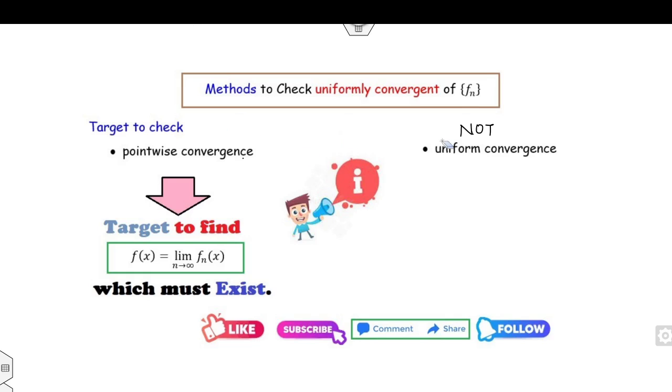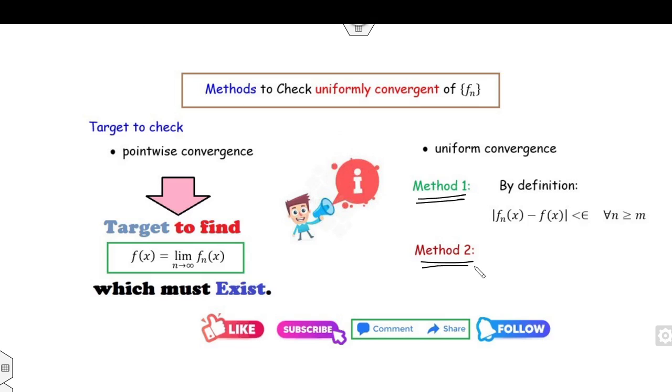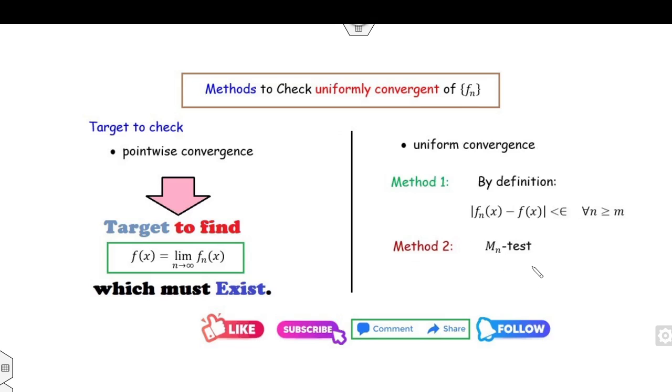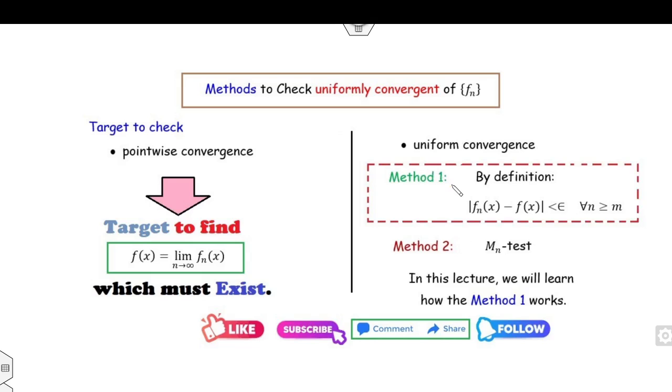Now, the first method is to find the pointwise convergence. Then how can you check the uniform convergence? We have two different methods. The first one is by the definition, that is |fn(x) - f(x)| < epsilon. The second method is known as the M_n test. In this lecture, I will try to explain the concept of method 1, that is how you can check uniform convergence by using the definition.